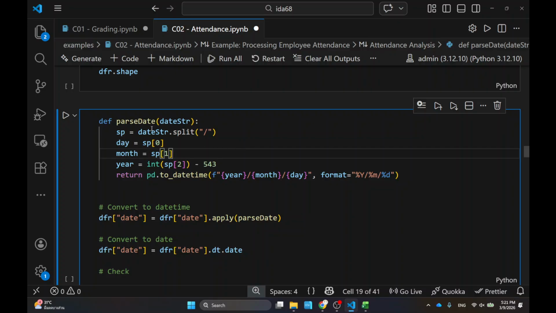Okay, so what I did is I split the date by the slash, right? And then I extract the last part and I subtract 543. So you guys know that the Thai year and the Christian year differ by 543. So I subtract them first before I parse them, okay? And again, this one, I'm actually using pandas datetime.